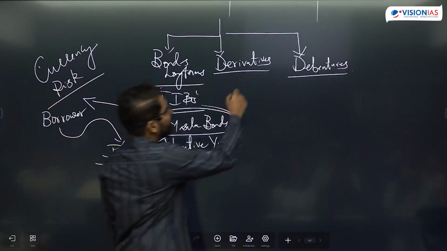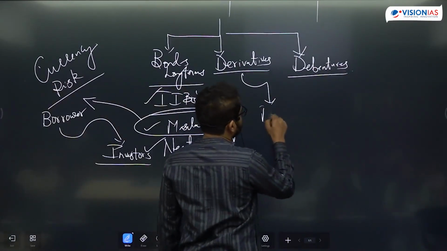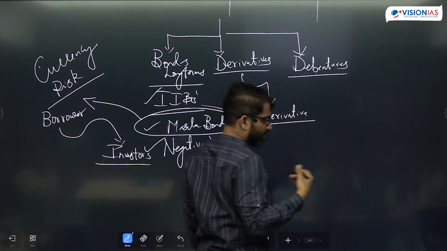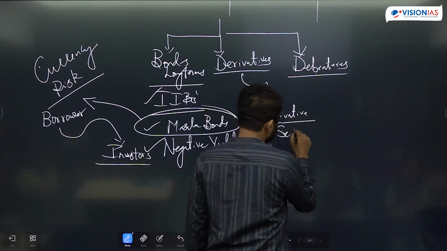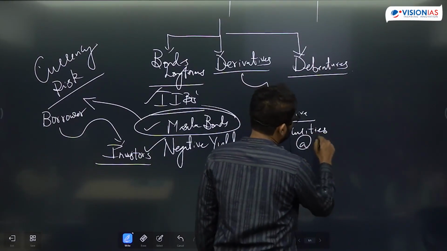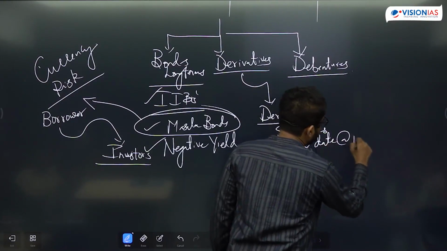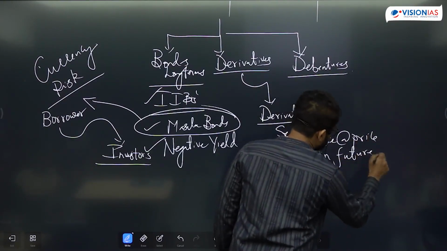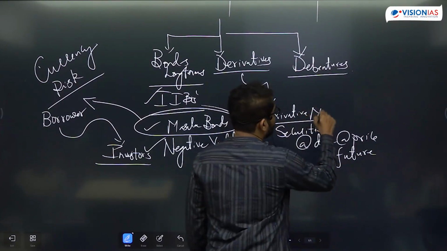Okay, so derivative instruments. Derivative market means I am selling a product at a predefined price, or I'm selling some securities at a predetermined date and price in future. Always remember, he cannot ask difficult questions in UPSC. So this is what a derivative market is.